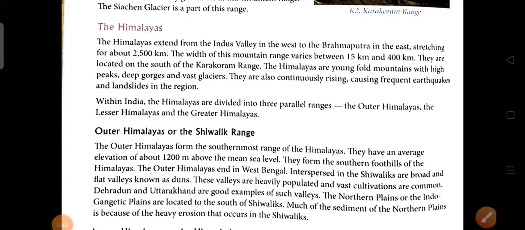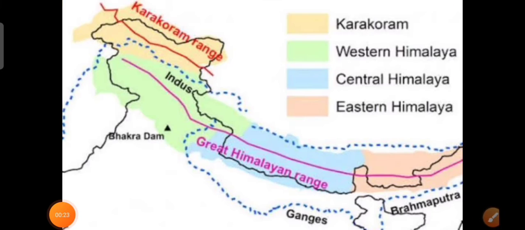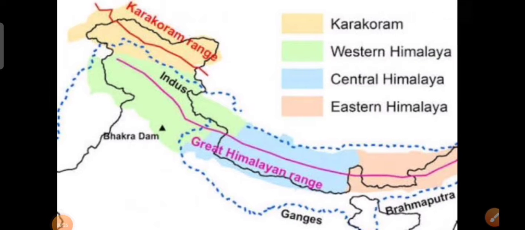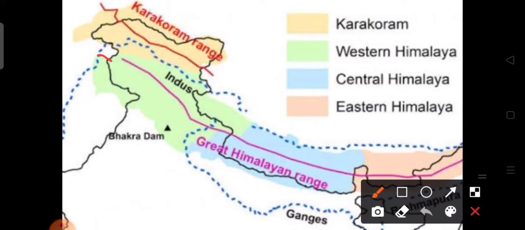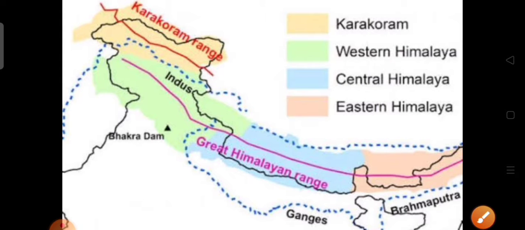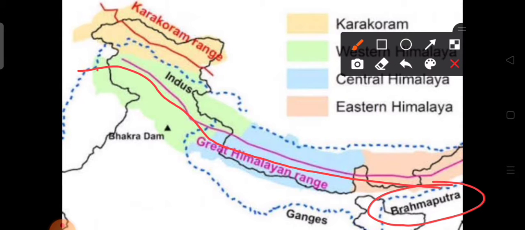Here we discuss the Himalayas and its 3 parallel ranges. Let's see. The Himalayas extend from the Indus Valley in the west to the Brahmaputra in the east, stretching about 2500 kilometers. In the picture we previously saw that, so let us look at this picture again. Here we can see the Himalayas extending from the Indus Valley to the Brahmaputra region.